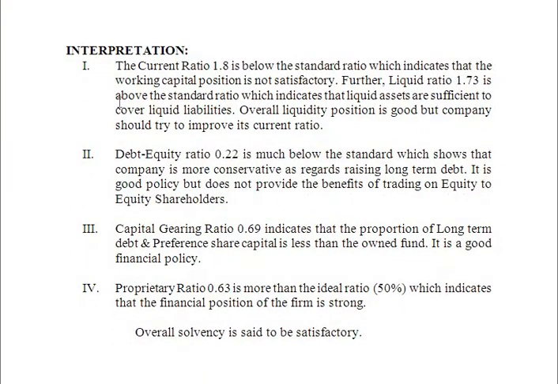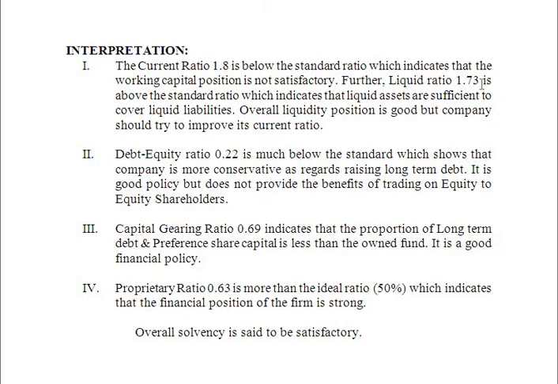The first interpretation is on liquidity ratios. The current ratio of 1.8 is below the standard ratio. The standard ratio is 2:1, which indicates that the working capital position is not satisfactory. Further, the liquid ratio of 1.73 is above the standard ratio.